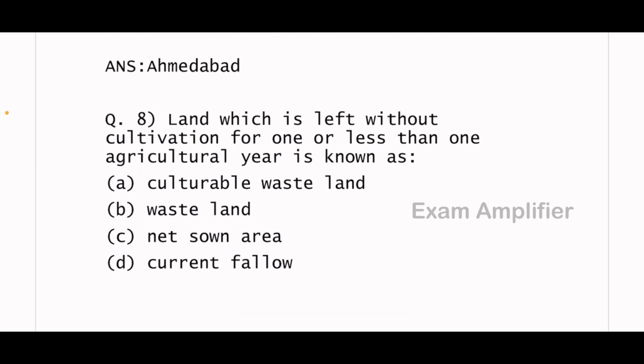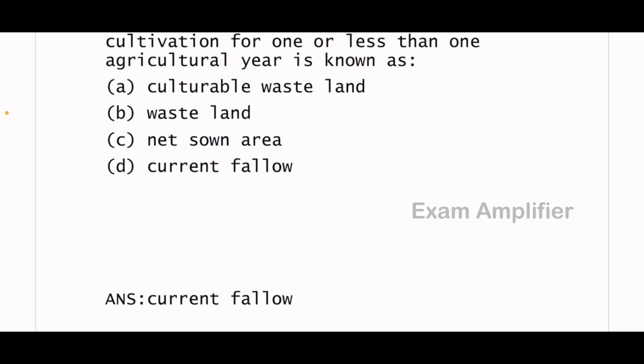Eighth question. Land which is left without cultivation for one or less than one agriculture year is known as? The answer is current fallow.